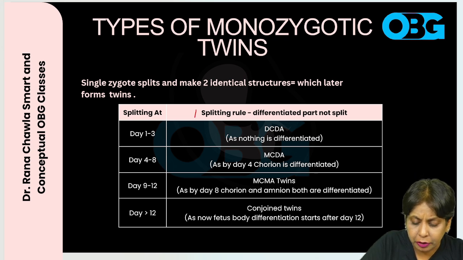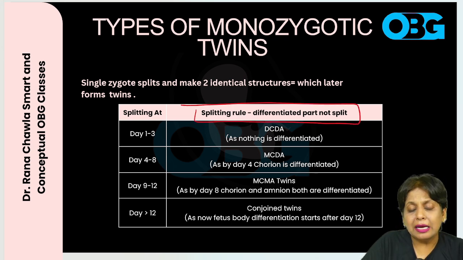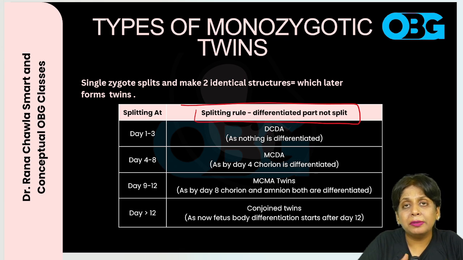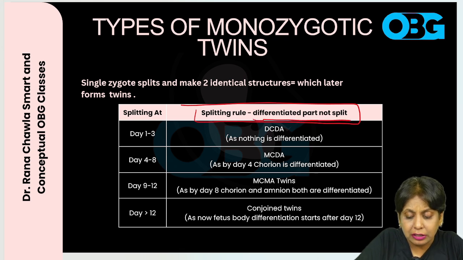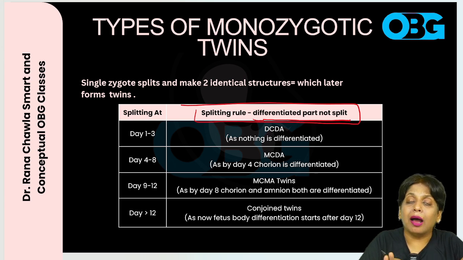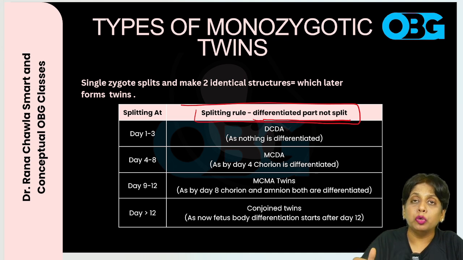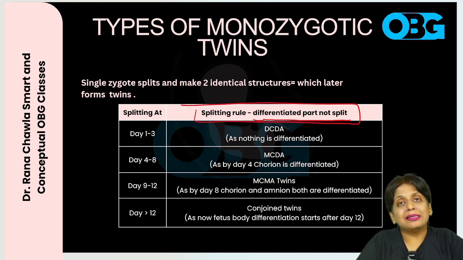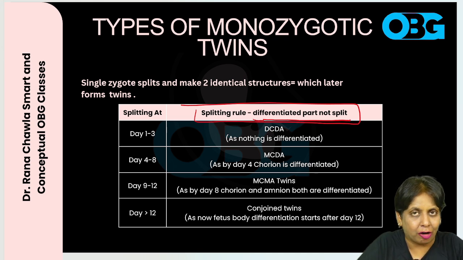Now there is a splitting rule. What does the splitting rule say? The splitting rule says that the conceptus, or the cells which are splitting, must contain some undifferentiated cells and differentiated cells. The differentiated cells will not split into two. They will remain one only, right? And the undifferentiated cells have the potential to split into two identical structures. Now let's apply this rule and study the different types of monozygotic twins.